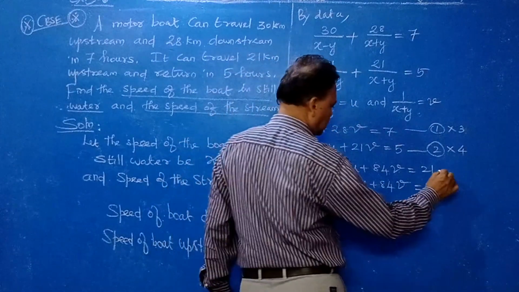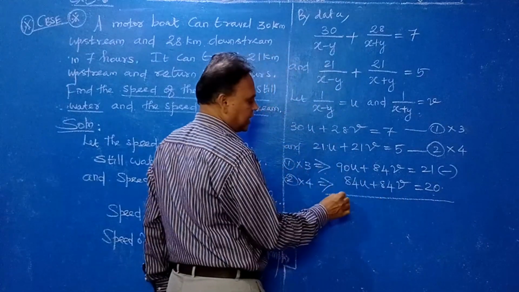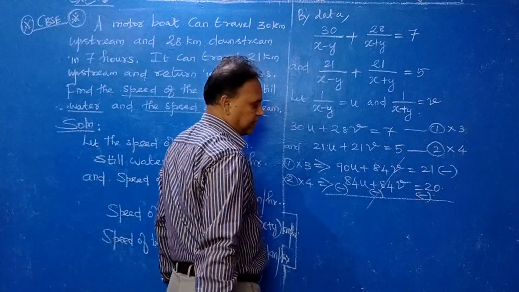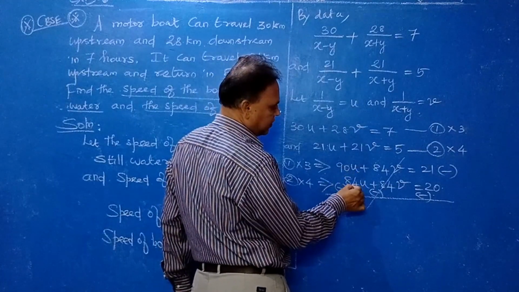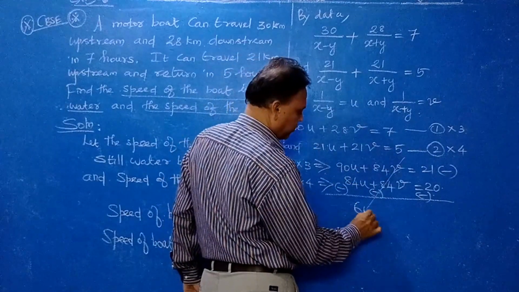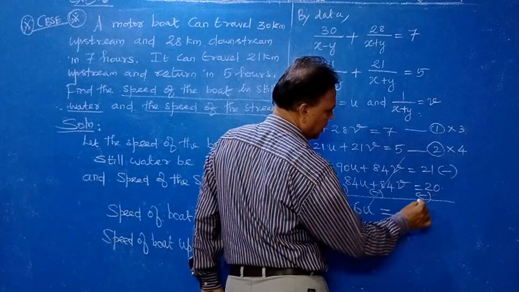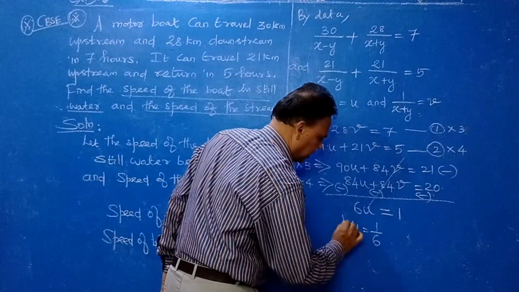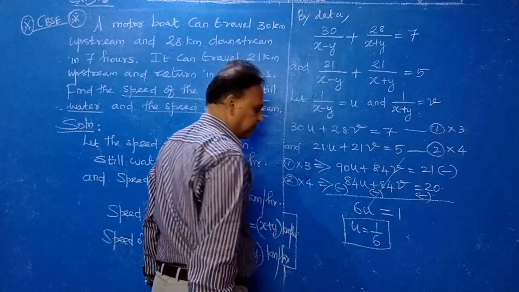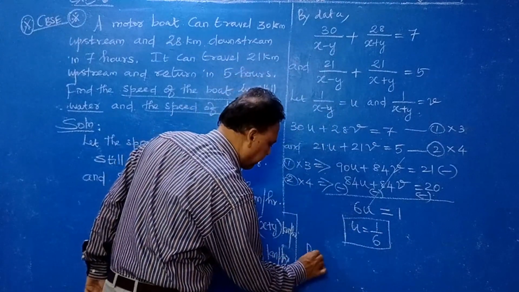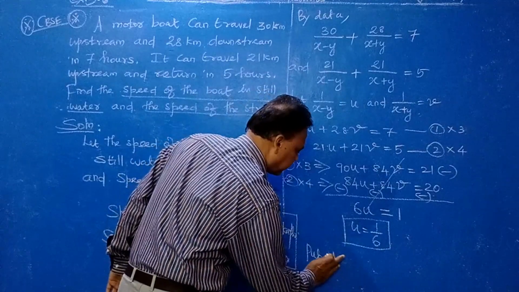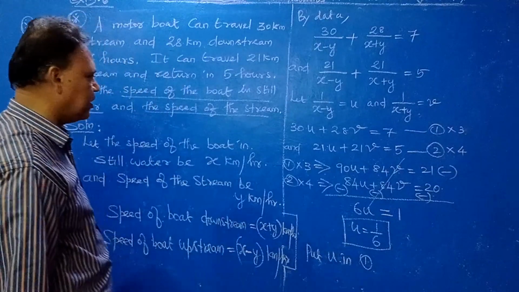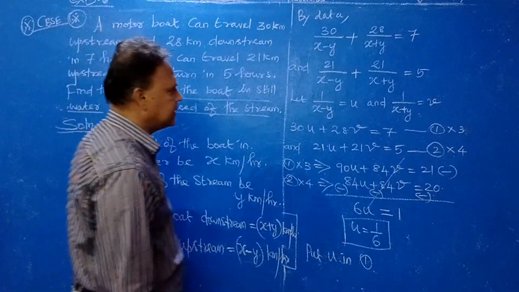Now subtract, subtract means change the sign. So v will be eliminated. Here how much? 6u is equal to 1. Therefore u equal to 1 by 6. Next put this u in equation number 1. Right?